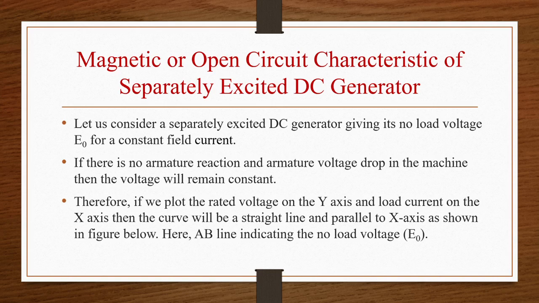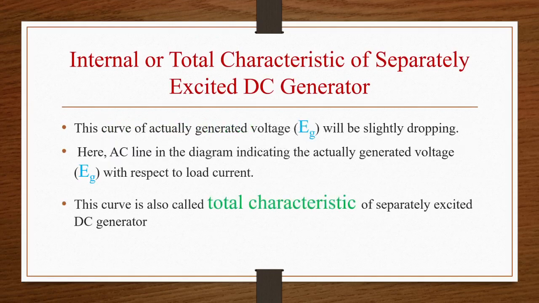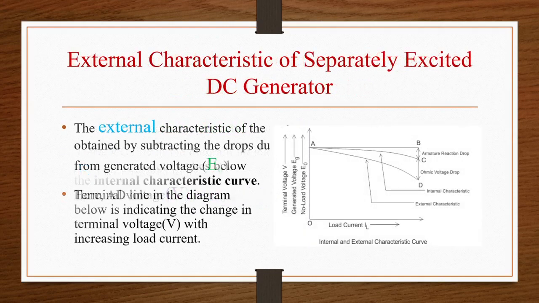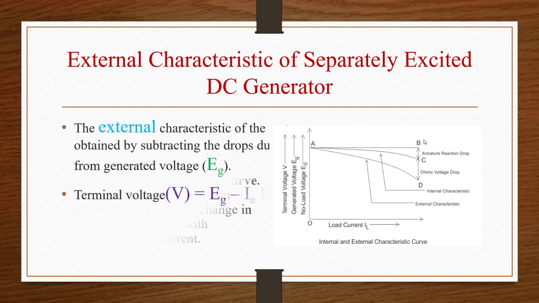Then the curve will be a straight line and parallel to the x-axis, like this. If we are not considering armature reaction and voltage drop, then the curve will be a straight line AB.